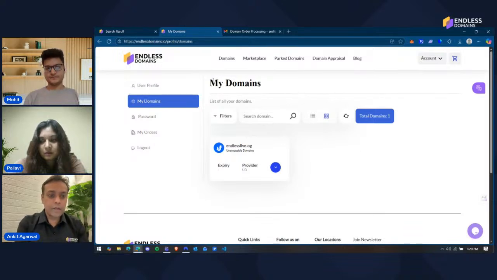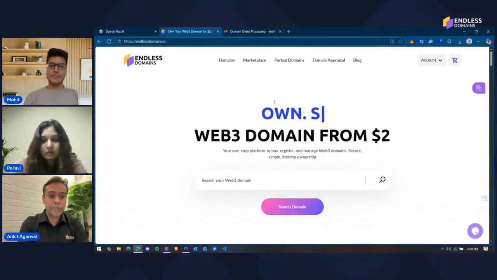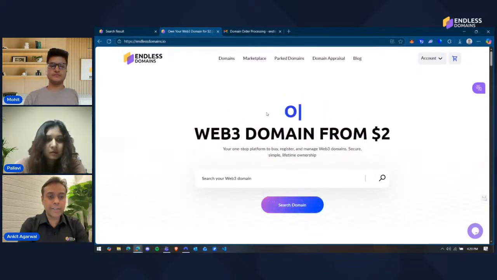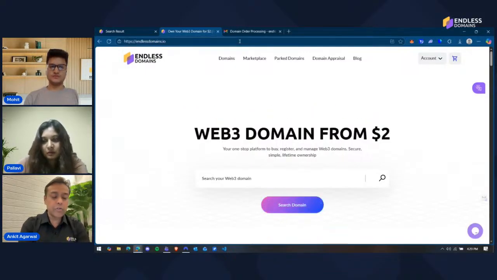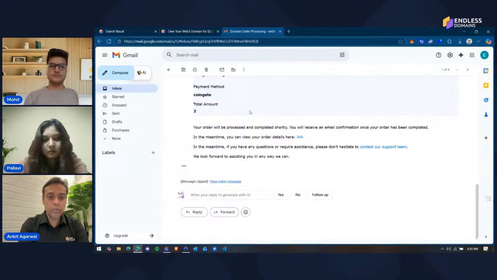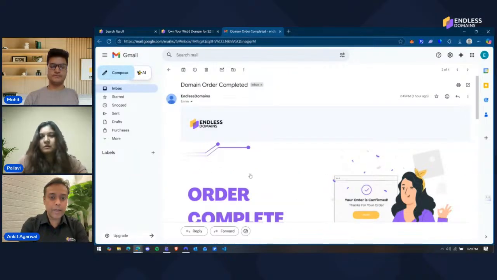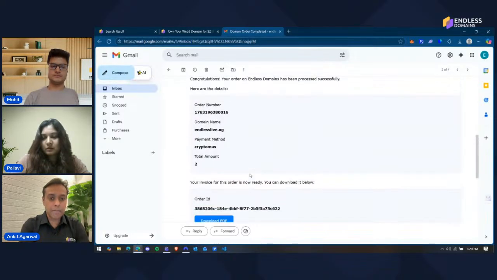Got it. I'm sorry, I got disconnected, but I got the information. What are the things that I need to check, and is there a way to verify whether the transaction hash showing in the invoice is correct? I just want to see whether it's authenticated or not. How do I check whether the payment has been transferred and the domain has been minted on the blockchain?